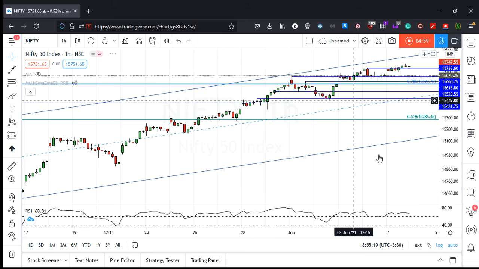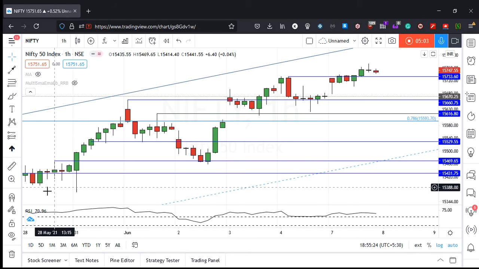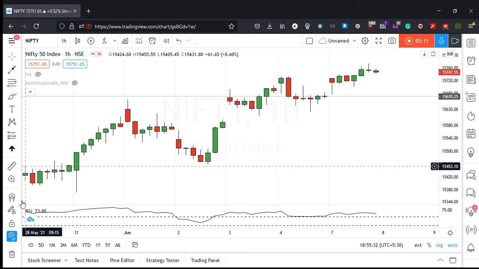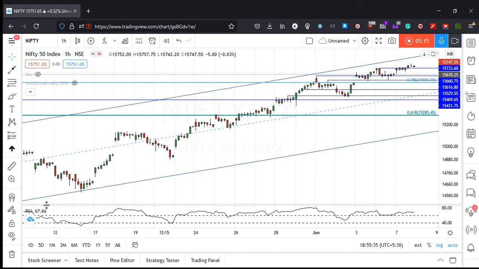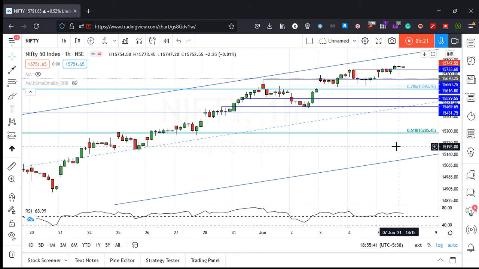Coming back to the 60-minute, again, I just wanted to show you how the intraday price movement was, because it was relatively stronger than Bank Nifty, whereas Bank Nifty had that triple top. Nifty was able to breach that. We don't need to hide all drawings. We are seeing here Nifty in that bullish channel again. It is very close to the upper bound of the channel. So that's very interesting to see.